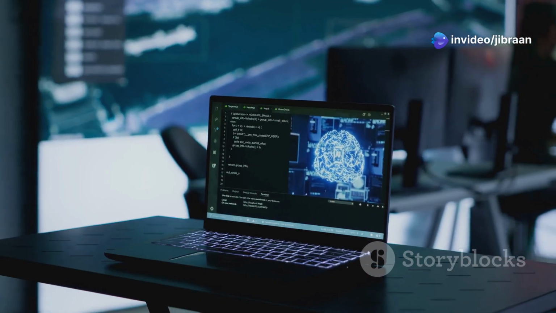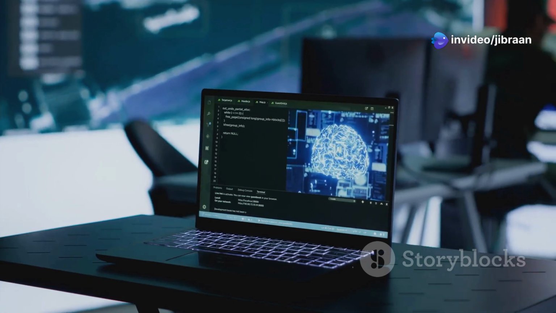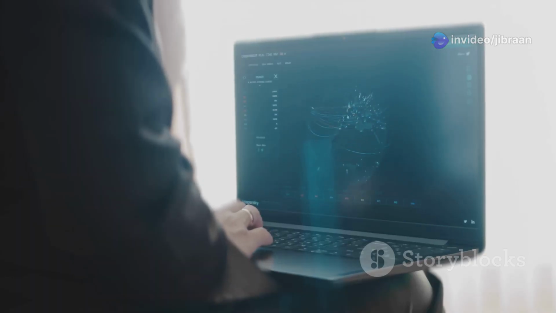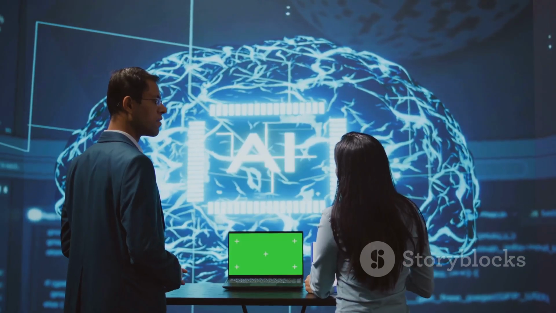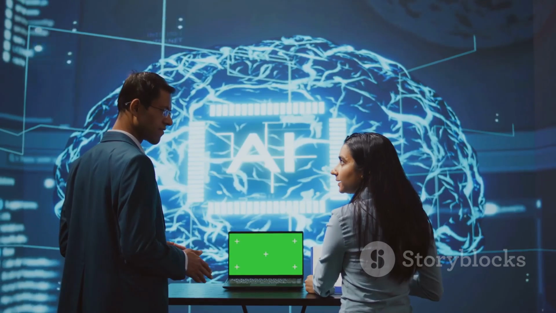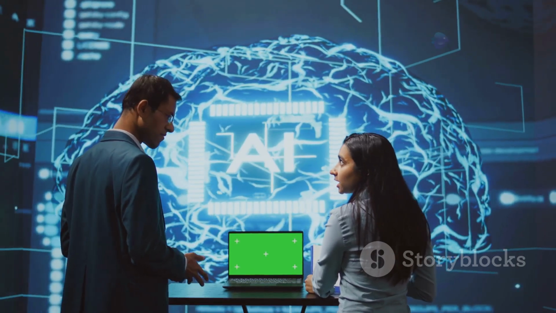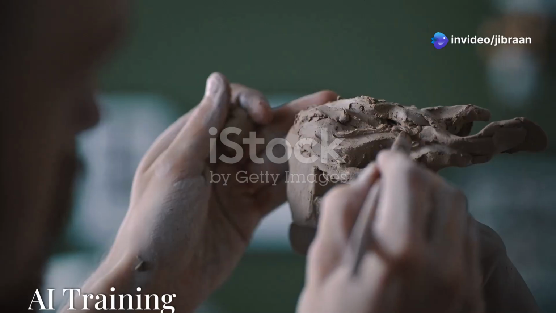This might involve sorting, organizing, or transforming the data. We select the most relevant features and create new ones if needed. Data preparation is essential because it makes the data digestible for AI algorithms, allowing them to learn effectively.